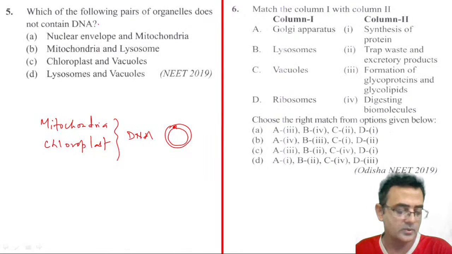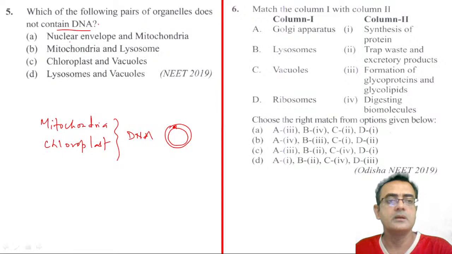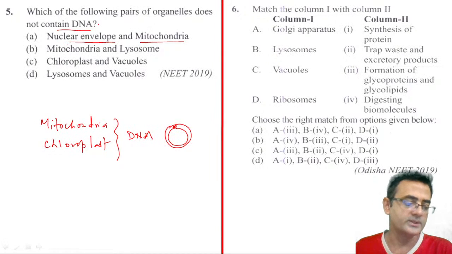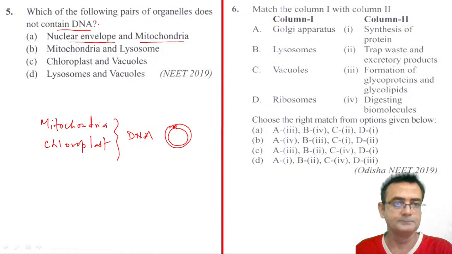So now we come to the question. Which of the following organelles does not contain DNA, right? Nuclear envelope and mitochondria. Nuclear envelope means they are talking about the nucleus, isn't it? So they have DNA. Mitochondria and lysosome. Mitochondria contain DNA.